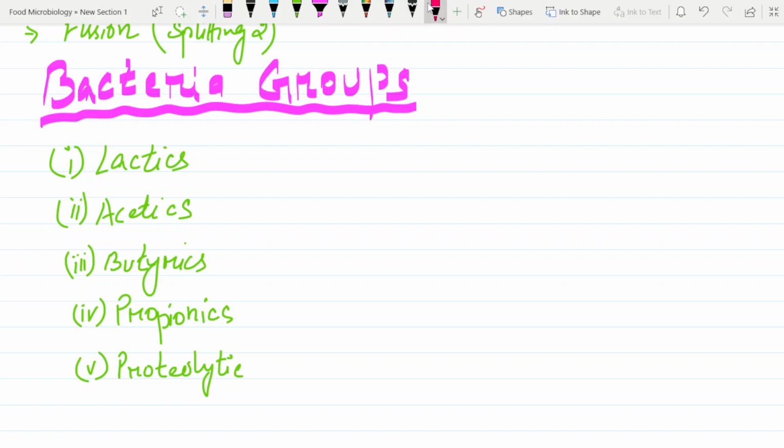Can you see the similarity between lactic and lactics? Lactics are lactic acid forming bacteria.